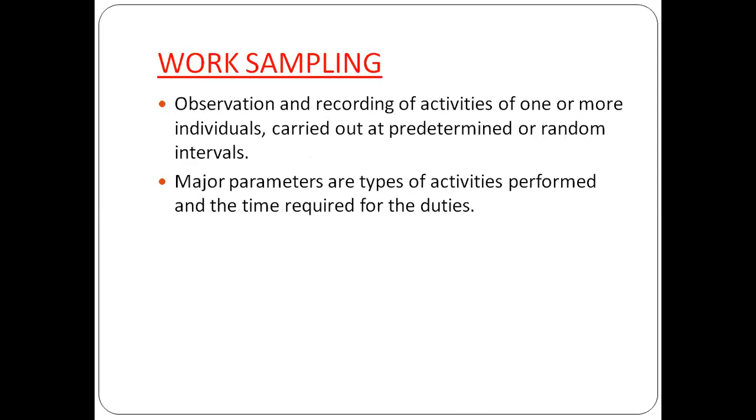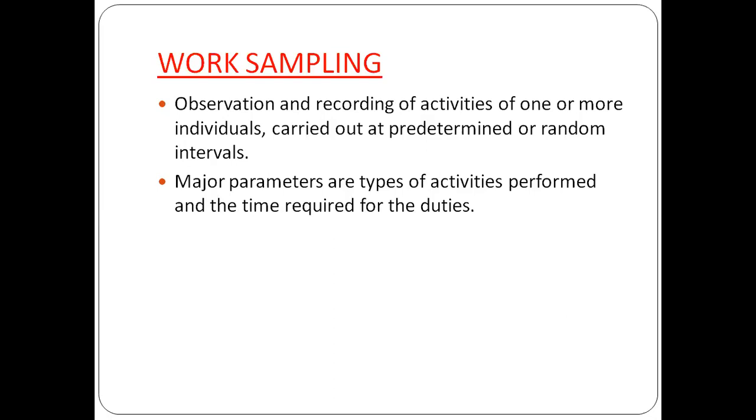Work sampling is mostly observation and recording of the activities of one or more individuals. Here the major parameter is time. Usually it is carried out at predetermined or random intervals.